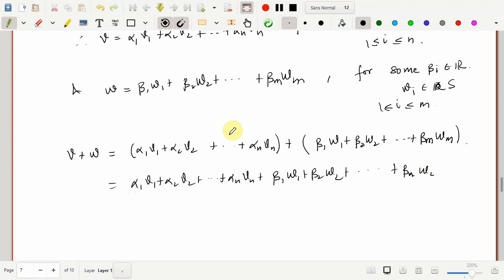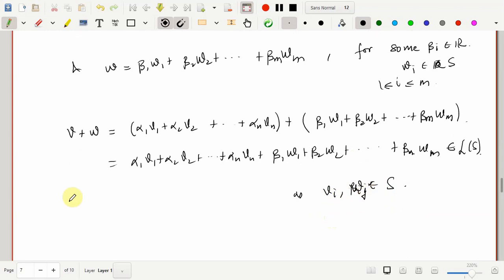As per the information that we have, we know that v1, v2 till vn are vectors coming from S, as well as w1, w2 till wm are vectors coming from S, and all of alpha 1 till alpha n and beta 1 till beta m are scalars coming from R. So once again, I can say that this belongs to the linear span of S, as the vi and wj belong to S, where i is varying from 1 to n and j is varying from 1 to m. So that makes it very clear.